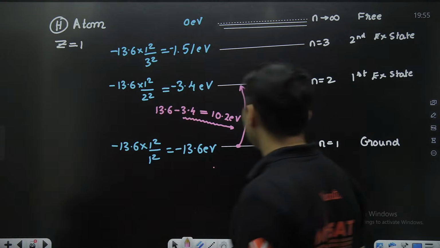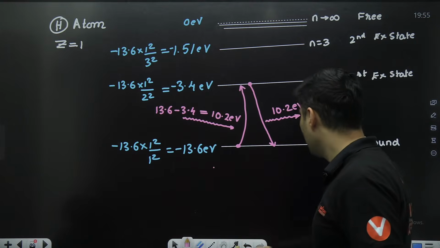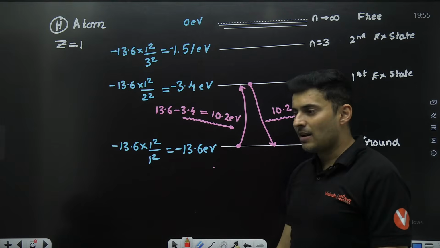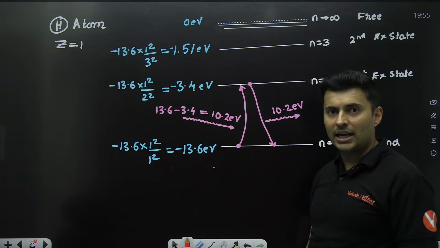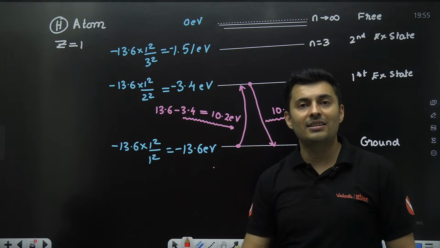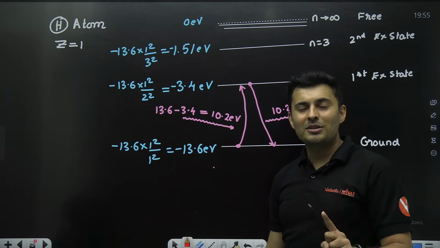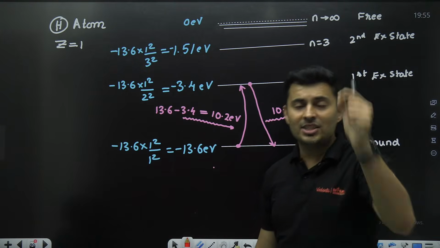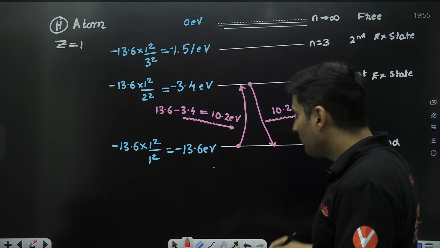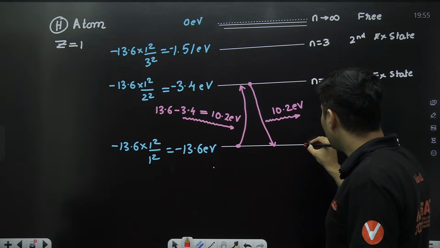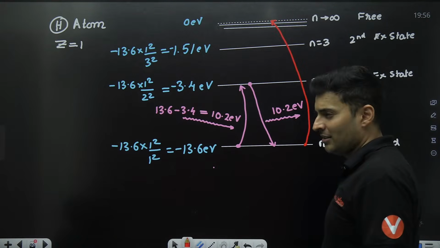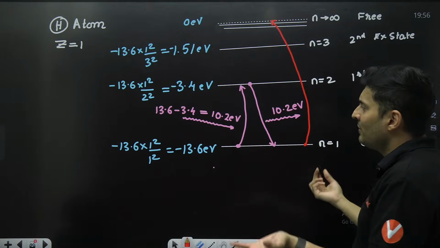Very good. Excellent. By the way, you know what this is called? 10.2 electron volt in the hydrogen atom case is the minimum energy needed to excite the electron. That is why it is also called the excitation energy. But if I take this electron to the infinity orbit, it's free. How much energy will I need?